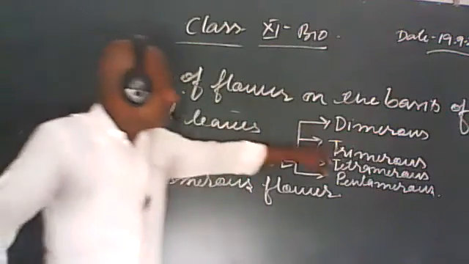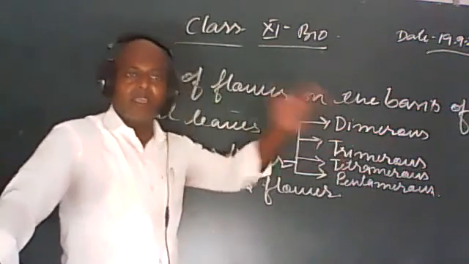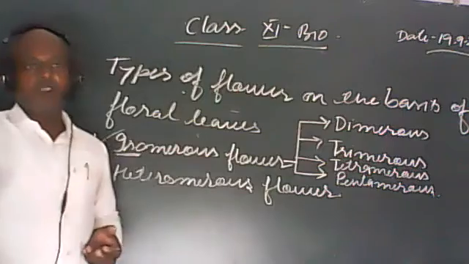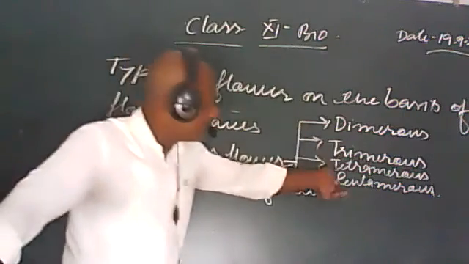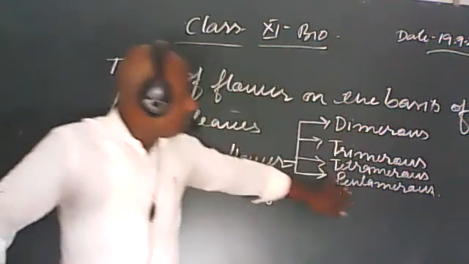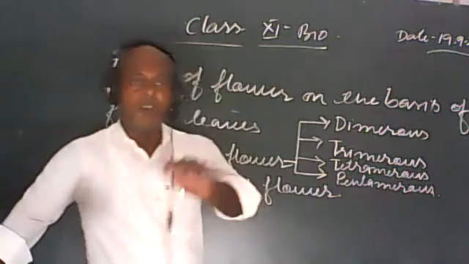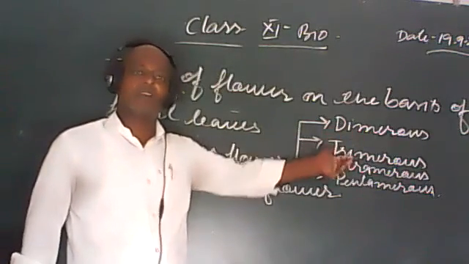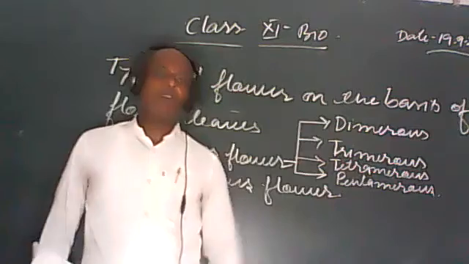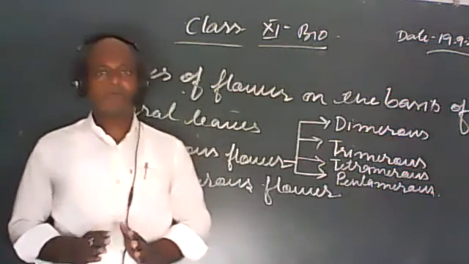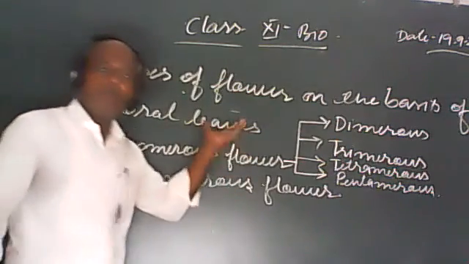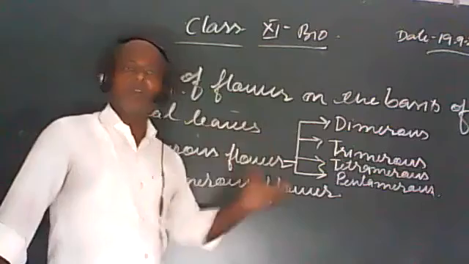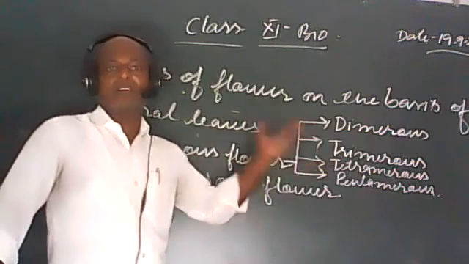As the word trimerous suggests, there are 3 floral leaves; there are 4 floral leaves; there are 5 floral leaves in each whorl, then it is categorized as dimerous, trimerous, tetramerous and pentamerous situation.